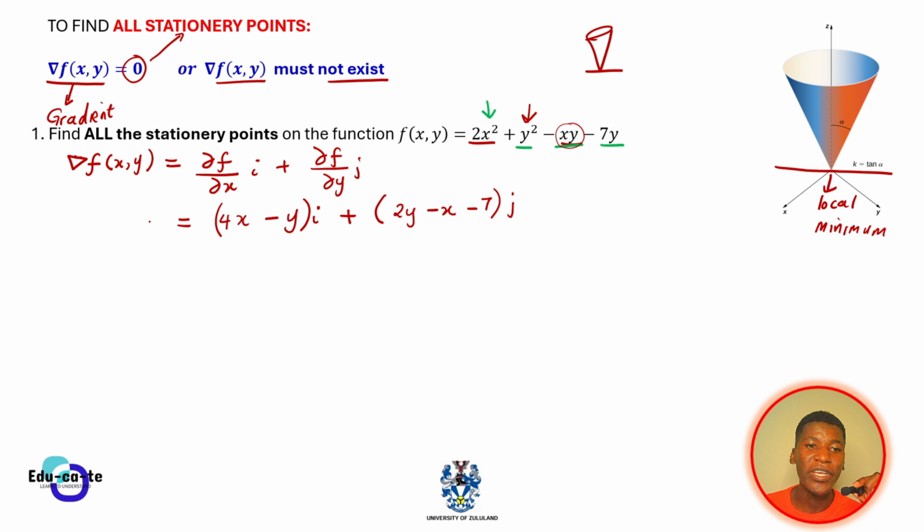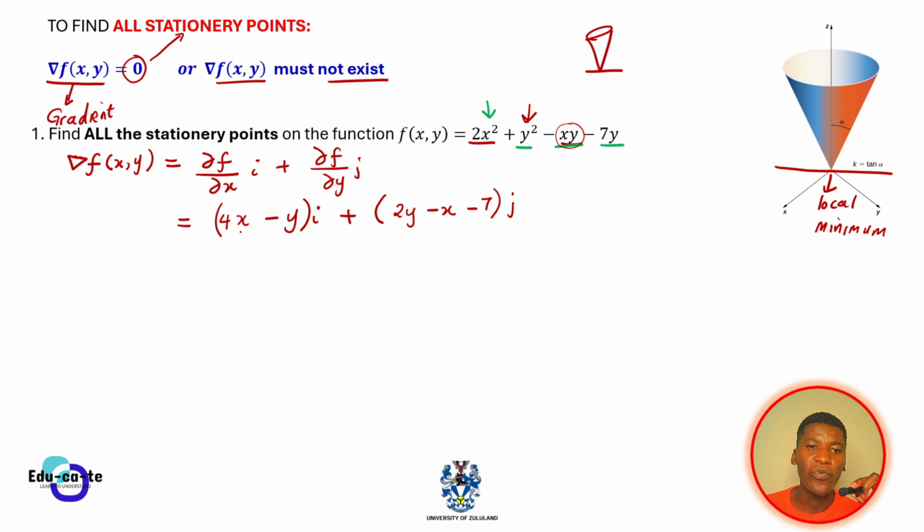You need to equate your gradient to 0, because you know that a stationary point can be either a local minimum, a local maximum, or a saddle point. But as long as it's a stationary point, its gradient is equal to 0, or its gradient does not exist, meaning that it is not differentiable.